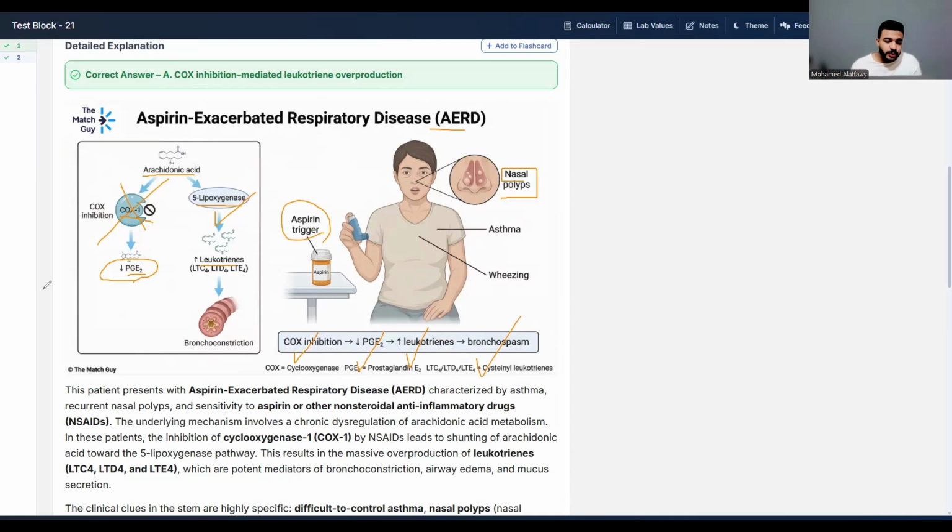So in this case, guys, we treat this type of disease with two groups of medication. The first is called leukotriene receptor antagonists. With these drugs, we inhibit the effect of leukotrienes on their receptors, and they include montelukast and zafirlukast. The other group is called 5-lipoxygenase inhibitors, like zileuton. Here we are inhibiting the enzyme, so we cannot produce leukotrienes and we cannot have bronchoconstriction. So this is the way we treat bronchoconstriction in patients with AERD, guys.